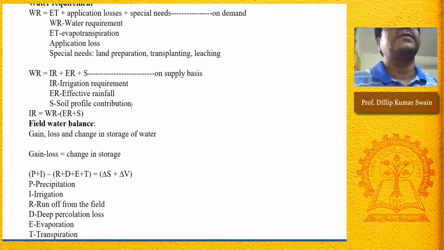Excuse me, sir. Yes, please. What is deep percolation? Deep percolation means water loss beyond the root zone, water going to the underground water, recharging the groundwater beyond the root zone. Okay. That is deep percolation.